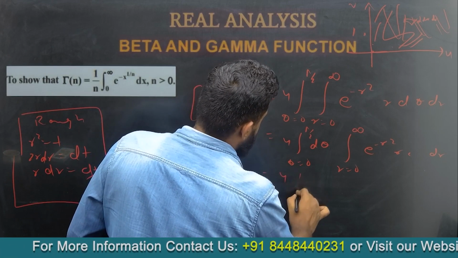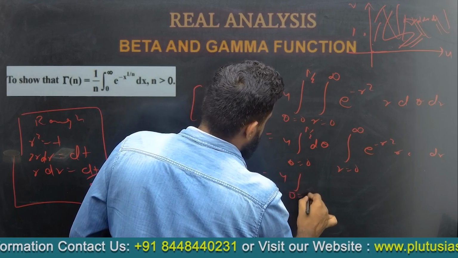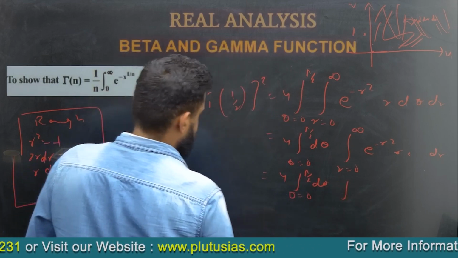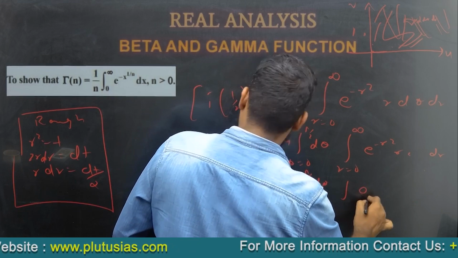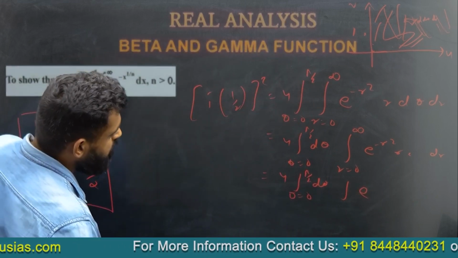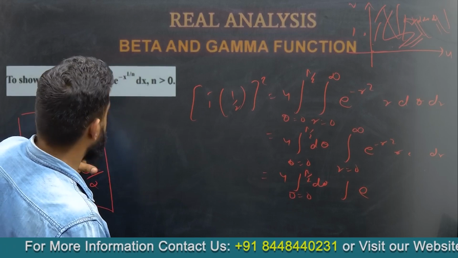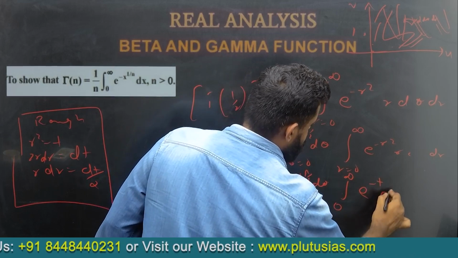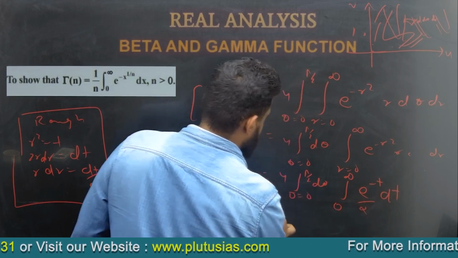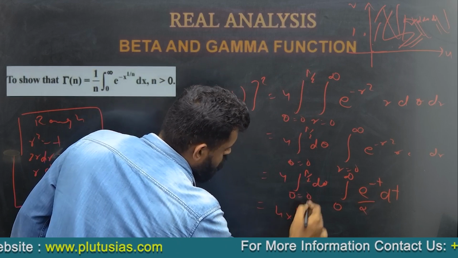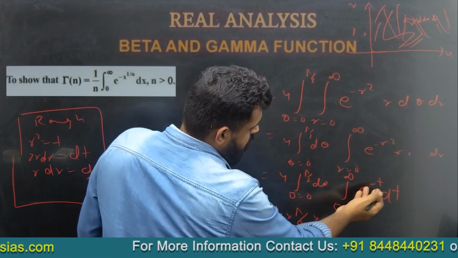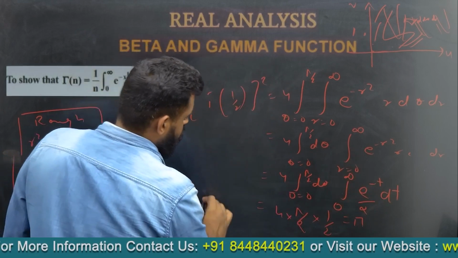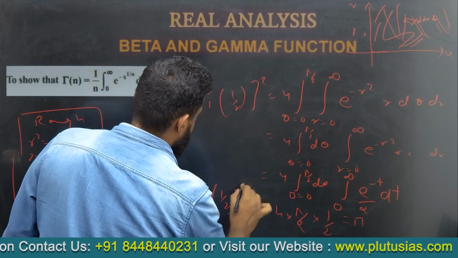Okay, so this would be 4 times the integral of theta from 0 to pi by 2 d theta, and this would be e to the power minus r square. Putting r square equal to t, if r is equal to 0, t equals 0, and r equal to infinity, t equals infinity. This is the integral of e to the power minus t dt upon 2, and from here we get pi by 2 for the d theta integral from 0 to pi by 2, and here we get e to the power minus t. If we integrate it, we get 1 by 2, so this is equal to pi. So the square of gamma half is equal to pi.